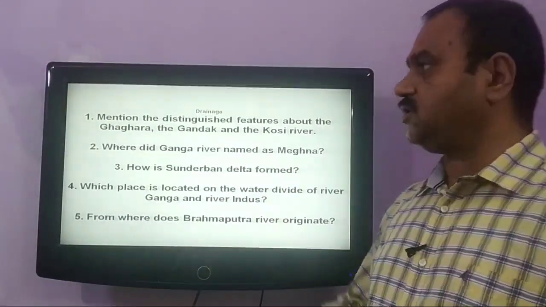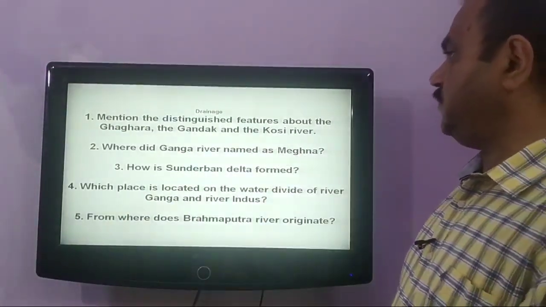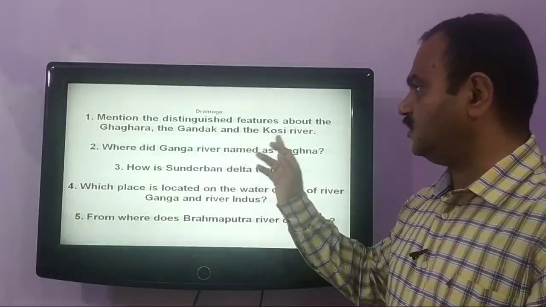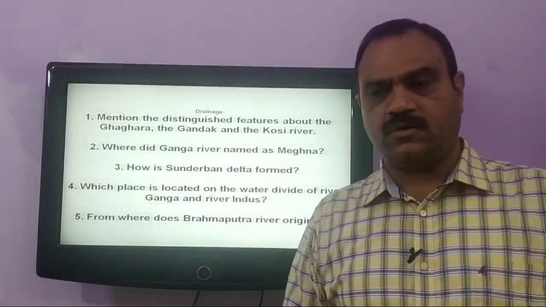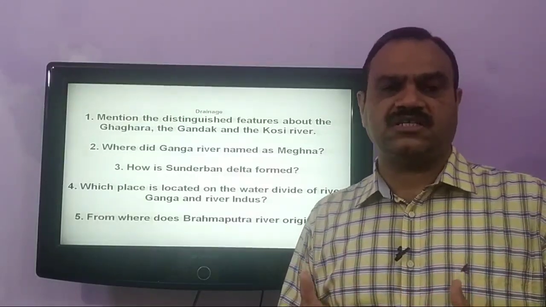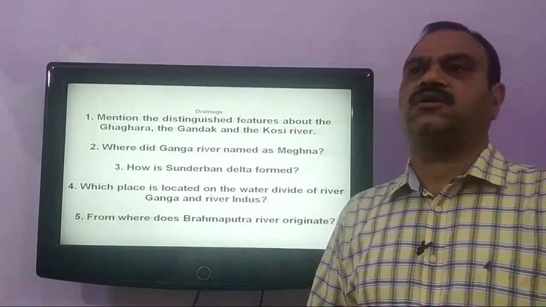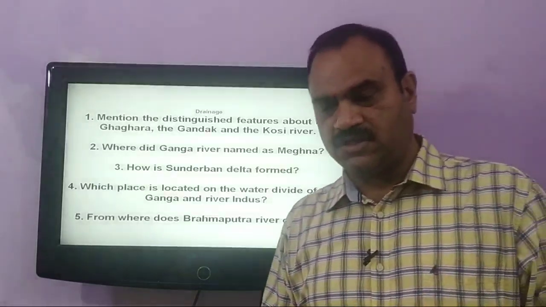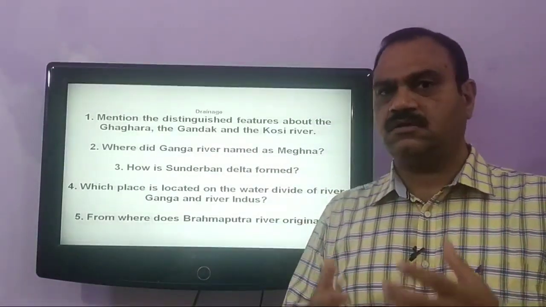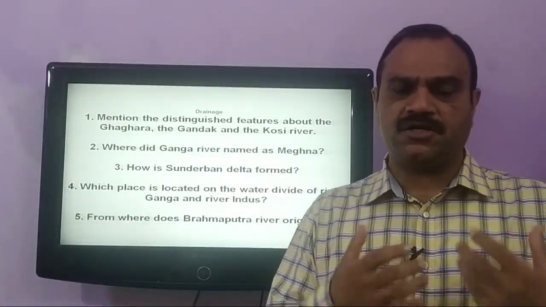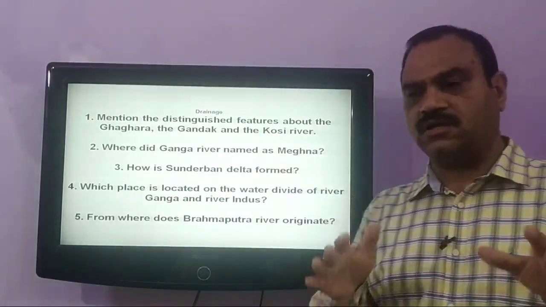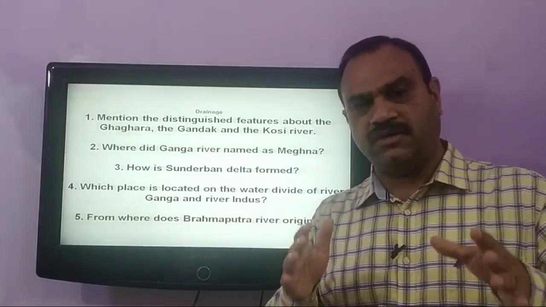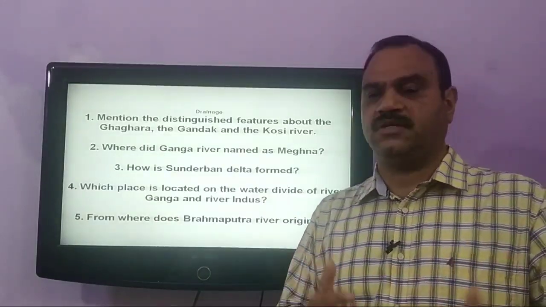Yes, our next question is, mention the distinguishing features of the Ghagra, Gandak and Kosi rivers. Ghagra, Gandak and Kosi rivers cause floods in the northern plains. And the second feature is that these rivers bring rich alluvial soil along with them, and as a result make the northern plain very rich and fertile for intensive cultivation.